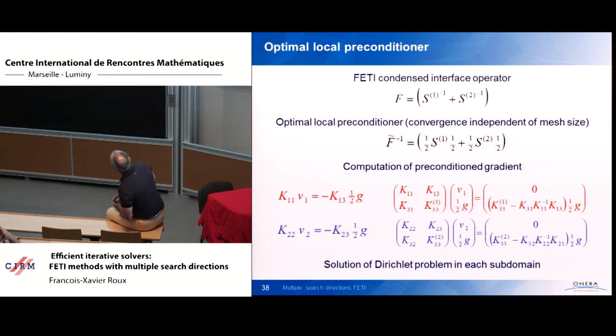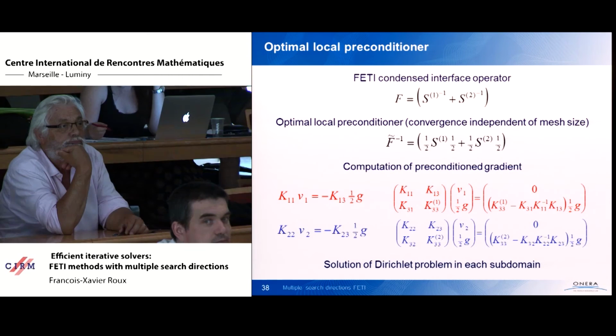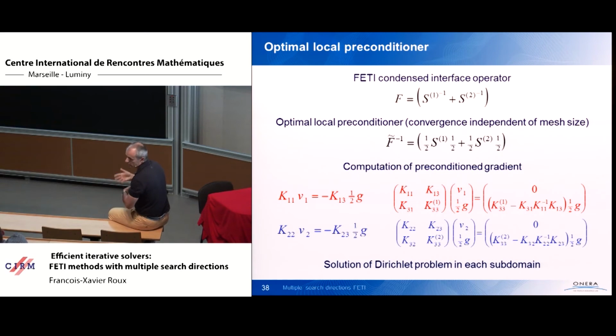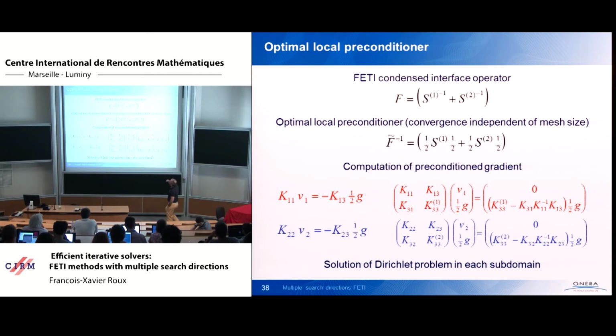How can we precondition this operator? S1 and S2 are the same type of operator. You have two subdomains, the Schur complements at the interface have the same kind of spectrum. So it makes sense to search an inverse of S1 minus 1 plus S2 minus 1 using S1 and S2, which are the inverses of S1 minus 1 and S2 minus 1. So this is the so-called optimal local Dirichlet preconditioner. So we take as a preconditioner 1/2 of S1 times S1 plus 1/2 of S2 times S2.